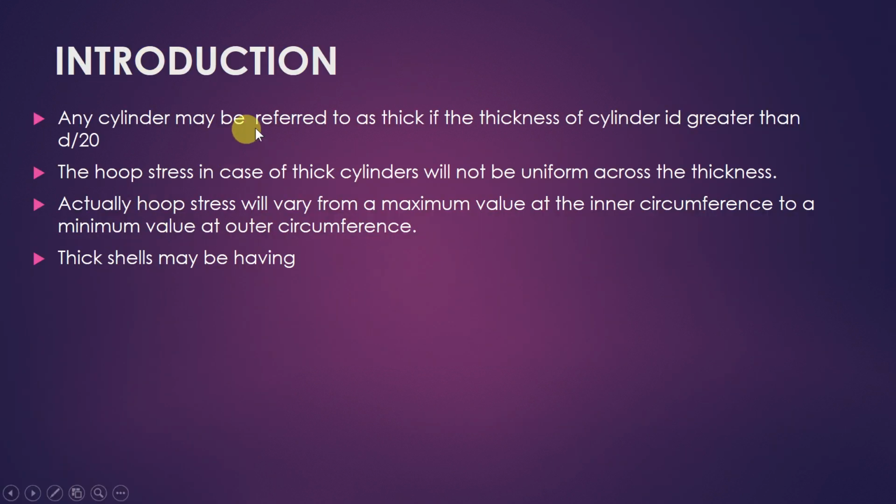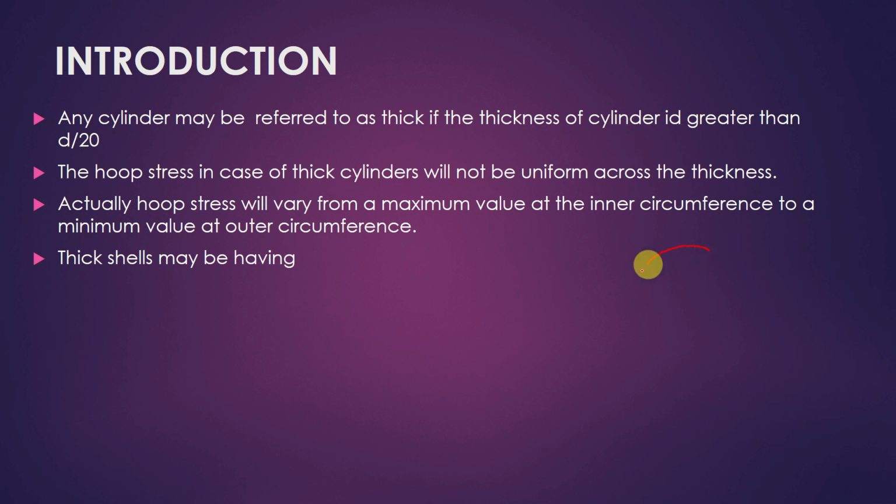Any cylinder may be referred to as thick if the thickness of the cylinder is greater than d by 20. So if it is less than d by 20, we have to say that as thin shell. That already we have seen in the previous videos. The hoop stress in case of thick cylinders will not be uniform across the thickness. Here I have already told you radial stress is also existing.